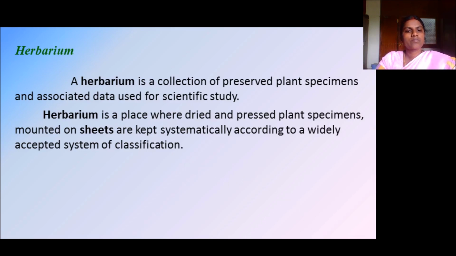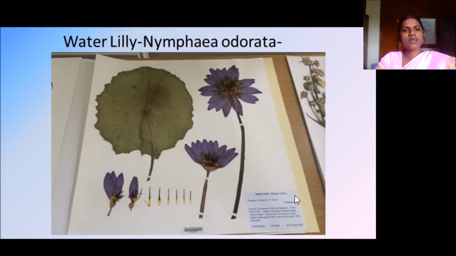Okay. So what is herbarium? Herbarium is a collection of preserved plant specimens and associated data used for scientific study. Okay. So this is a herbarium sheet. The plant pasted for herbarium here is water lily.